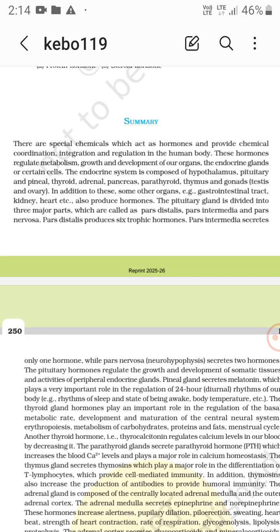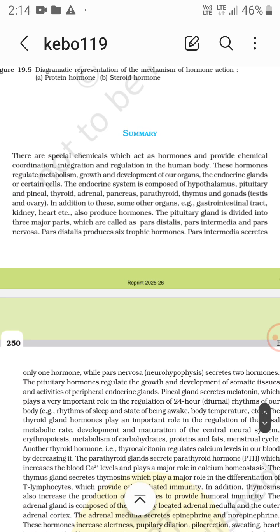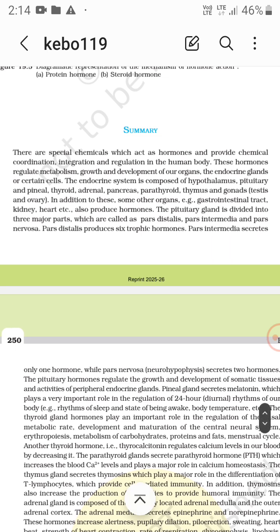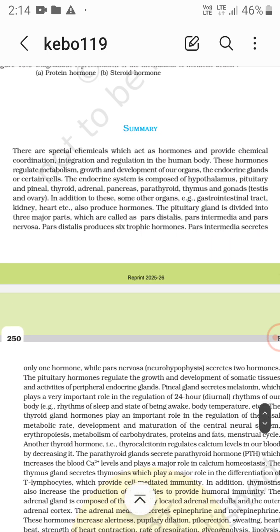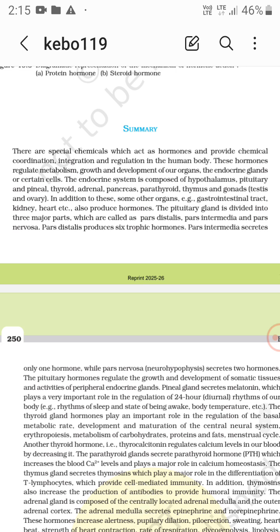The endocrine system is composed of hypothalamus, pituitary, pineal, thyroid, adrenal, pancreas, parathyroid, thymus, and gonads, testes and ovaries. In addition to this, some other organs, for example the gastrointestinal tract, kidney, and heart, also produce hormones.